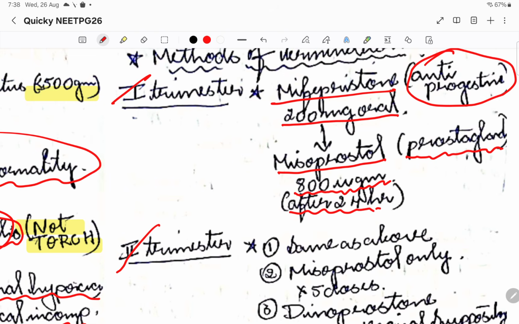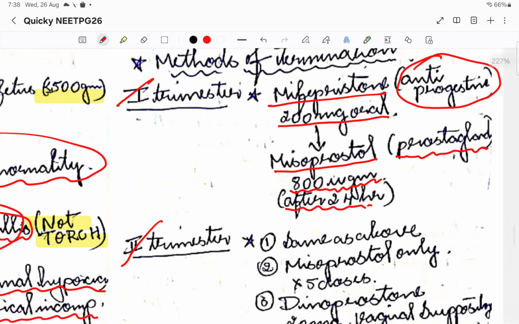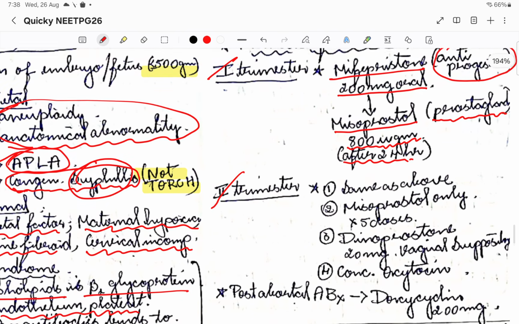So on the first day we'll give 200 mg of mifepristone, and after that we are basically trying to evacuate the demised baby, or the demised products of conception. Okay, so this is with regards to the first trimester.